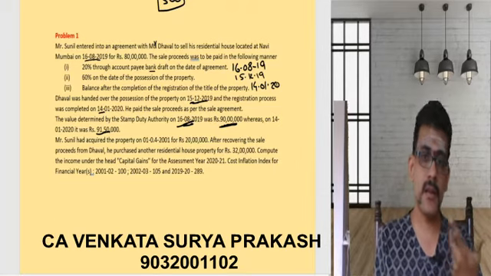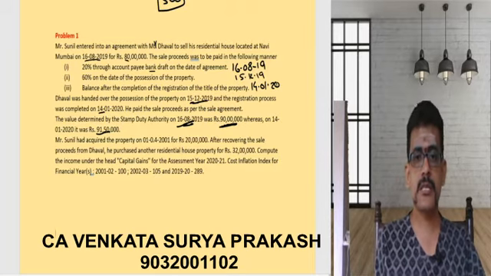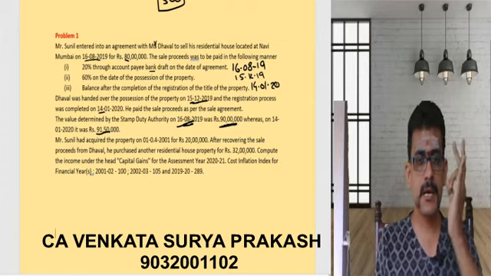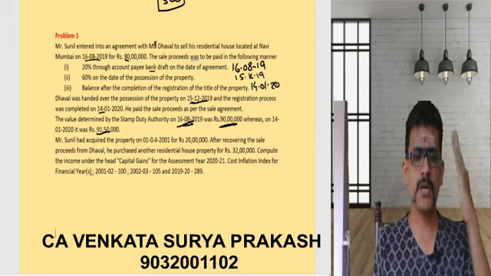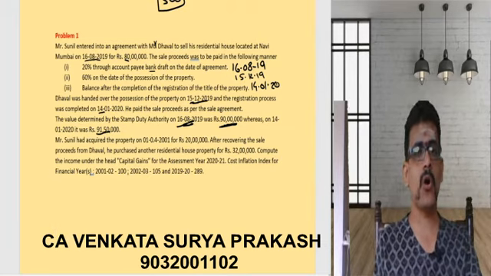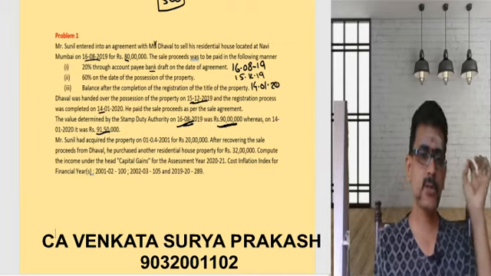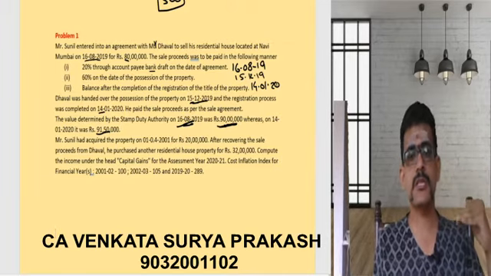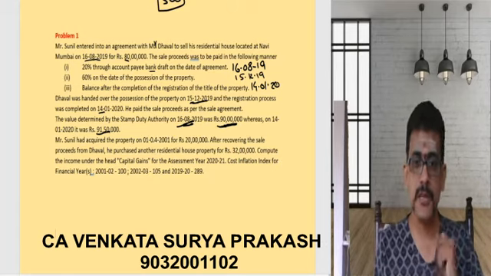Then first of all, let us check whether 50C is applicable or not. Consideration is 80, stamp duty value is 90. Whenever the sale consideration is less than the stamp duty value, 50C is applicable. So what does section 50C say? Stamp duty value or the consideration, whichever is higher. The stamp duty value is 90 lakhs, so my full value of consideration is going to be 90 lakhs. That's it. That gives you the full value of consideration.